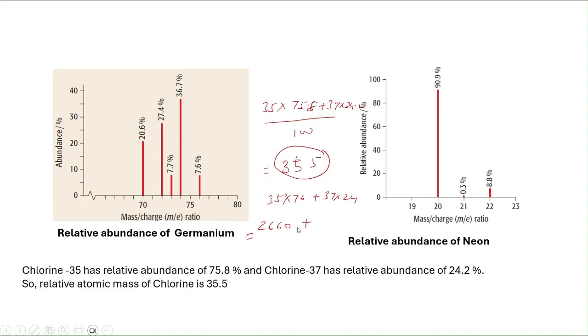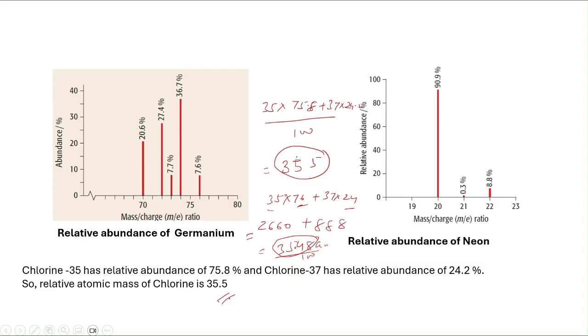This is a rough calculation, not the accurate one, but for understanding. If we simplify this, it all together comes to 3548, divided by 100, so 35.48. This is the atomic mass unit, but in the exact calculation it will come to 35.5.